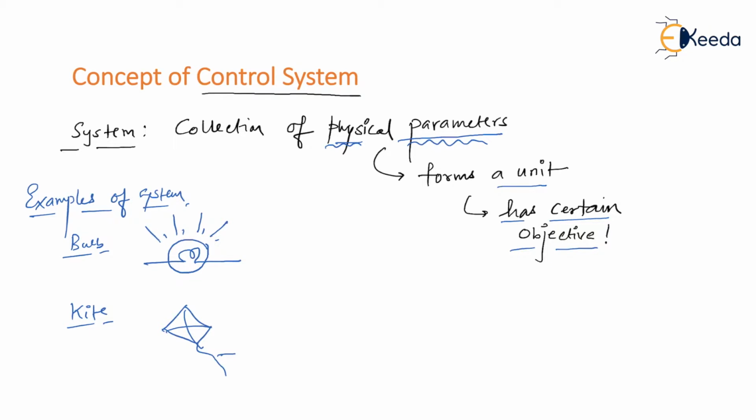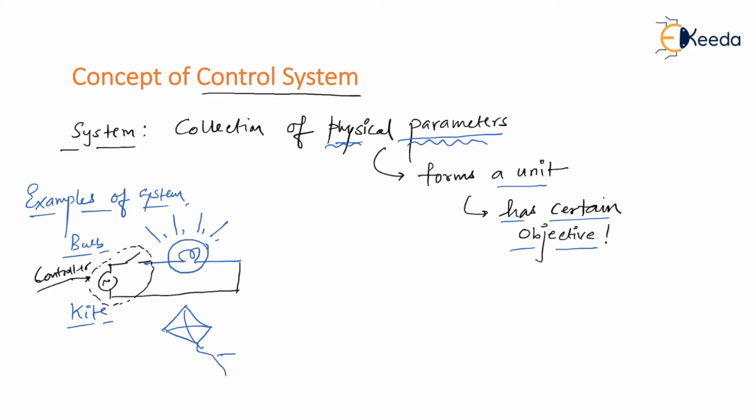So extra arrangement could be a switch along with some supply. So without supply and a switch, a bulb or a system is useless. Am I right? So this part, that is switch along with the supply, I would say it is a controller. So this is a controller.